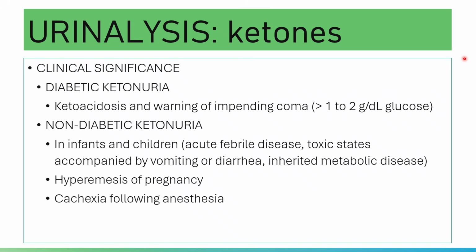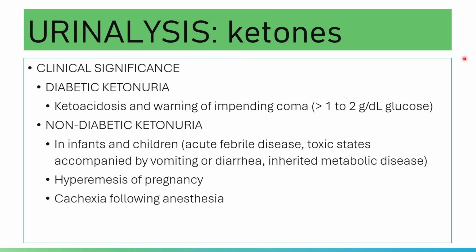Okay, when the body cannot utilize the carbohydrates present, it will shift to other sources of energy. When the body does not have enough carbohydrate or glucose, which is seen in cases of severe starvation, the body will utilize other sources of energy. Your secondary source of energy is fats or fatty acids.